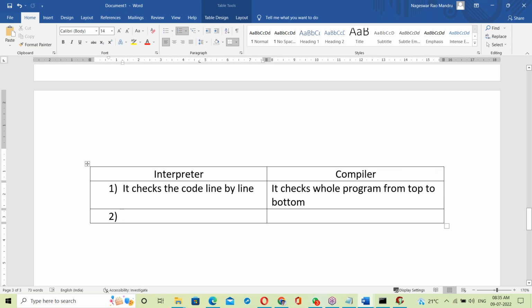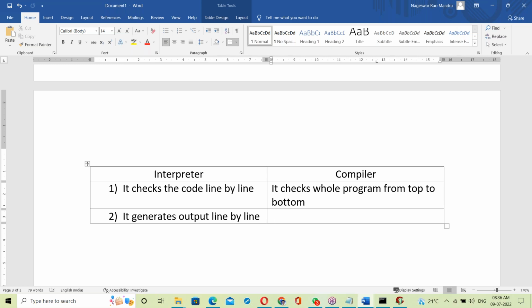When it comes to output, the interpreter generates output line by line.